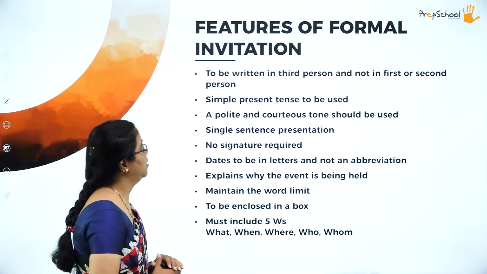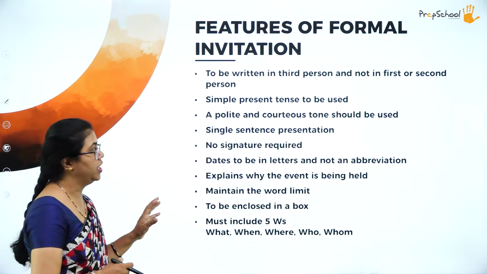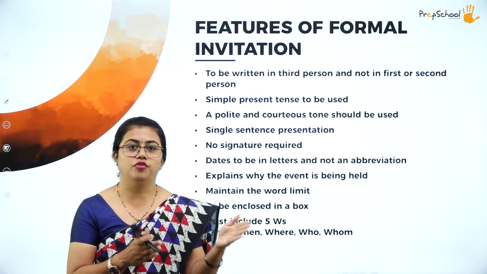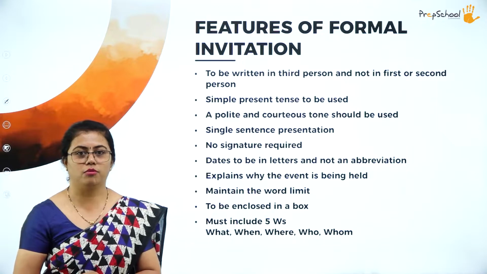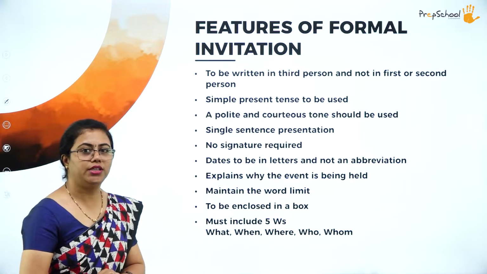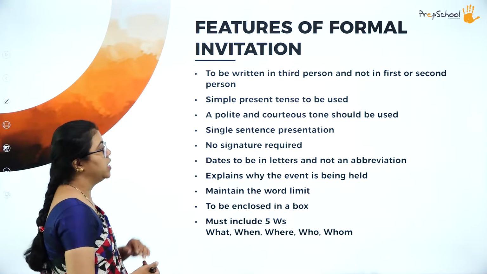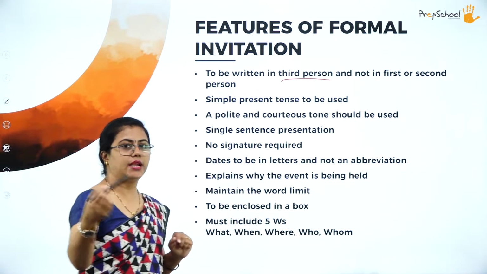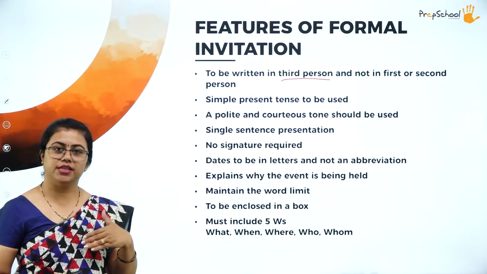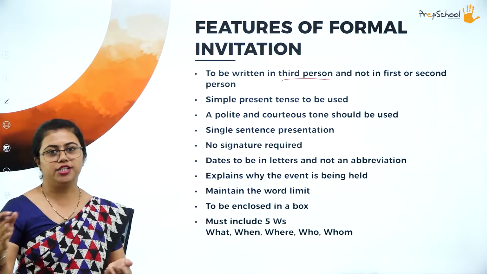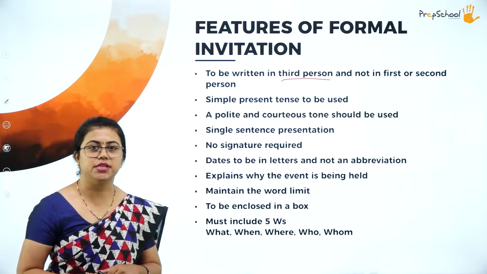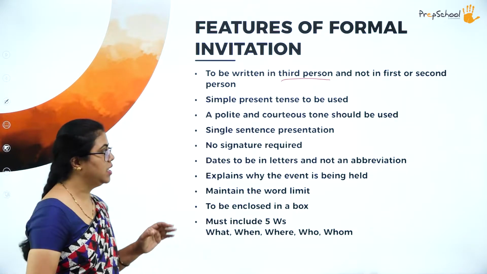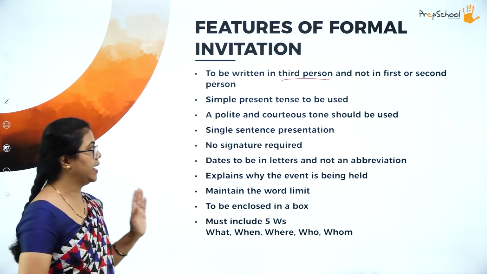Fine. Next, we have the features of a formal invitation. How do you write it? You need to follow a few rules when you are writing a formal invitation. So what are the rules that have to be followed? This has to be written in third person. You know first person, second person, third person, right? First person is I. Second person is you. Usually it will not be written in second person, so it has to be written in third person: he, she or it. It has to be written that way and not in first or second person.